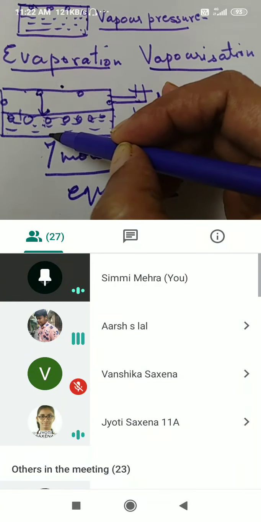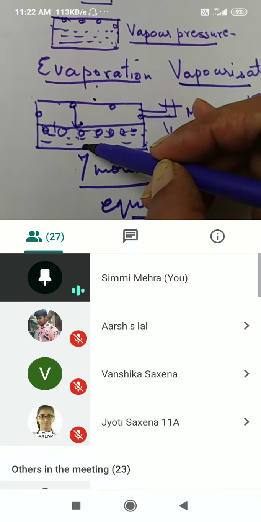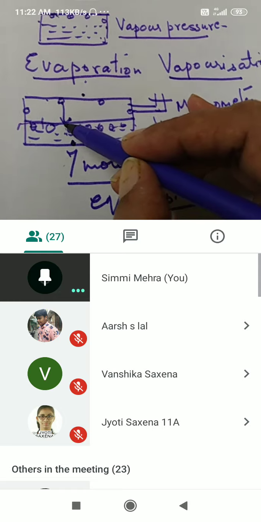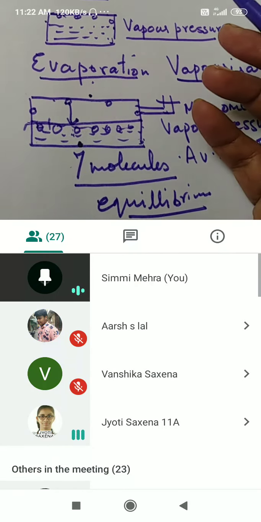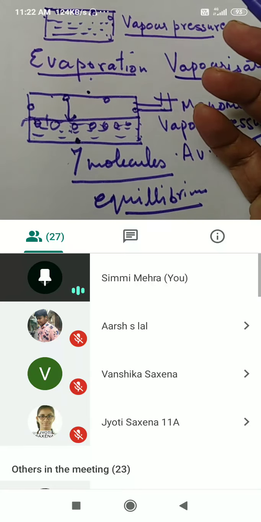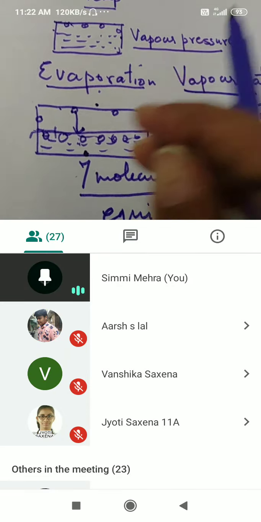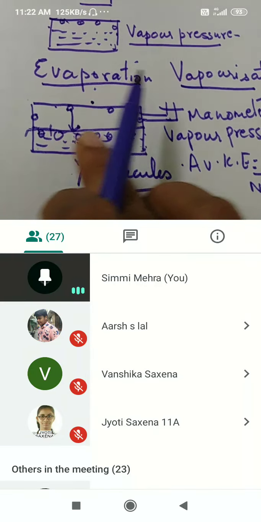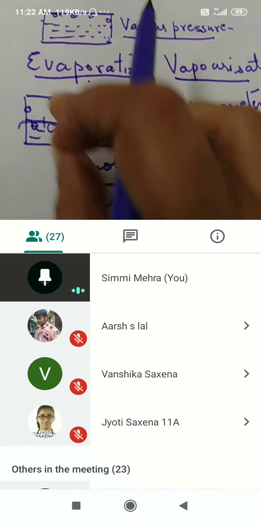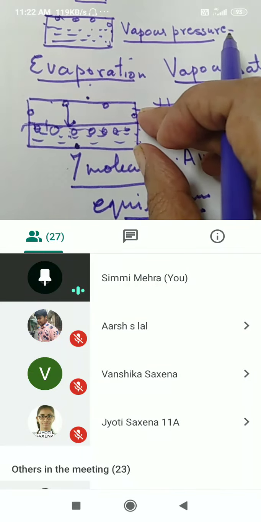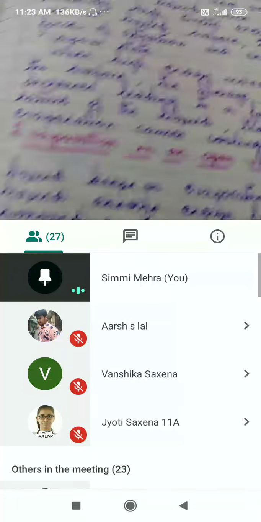If there is a stage where 5 molecules are going up and 5 are going down, what will happen? If at any time you view the volume of this liquid, it will remain constant. It will be the same, because 5 molecules are going up, 5 have come back. Again 5 are going up, again 5 have come back. So it will never happen that the total volume becomes zero. The volume of the solution will become constant. So this is the concept of equilibrium.